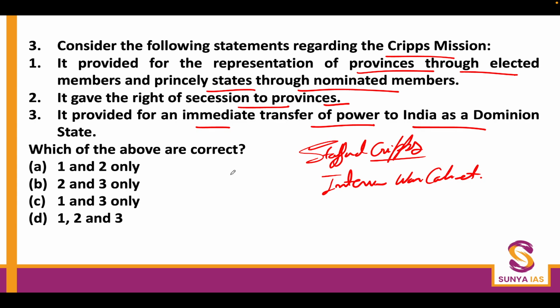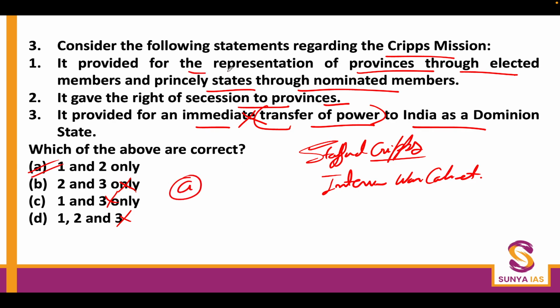But one thing they were sure of is that during the war time, they were not going to do any type of transfer of power. That is something Congress wanted to happen, and that was not there. So the third option is surely wrong. And the moment you reject the third option, you will get the answer, which is A. First and second is the answer.